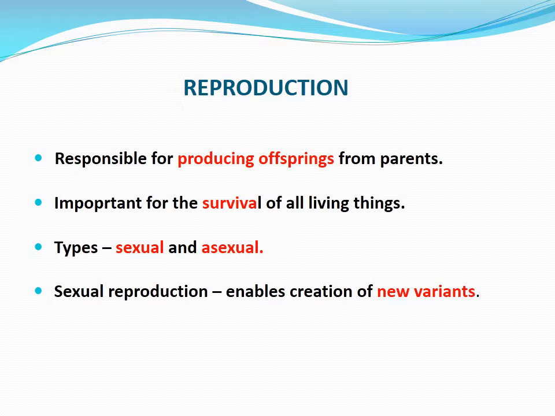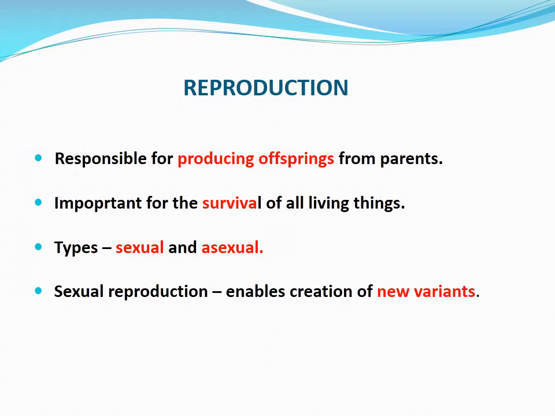Then why is reproduction so important? It is important for the survival of all living things. That is, reproduction becomes a vital process without which species cannot survive for long.